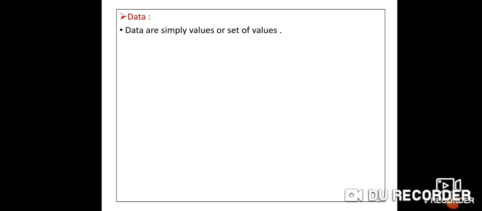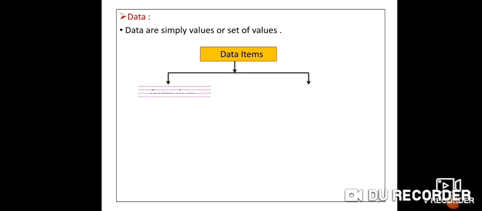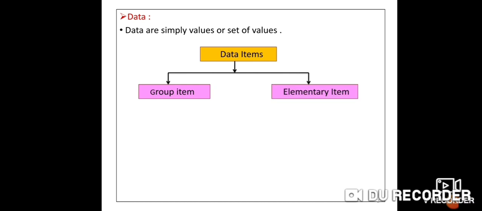When we store data in the computer, that data is stored in memory in some formats, in different fashions. Now see the various formats of data. Data can be divided into two types. The first type is group atom and the second type is elementary atom. Data can be divided either into group atom or into elementary atom.